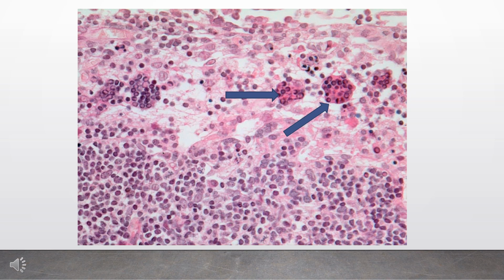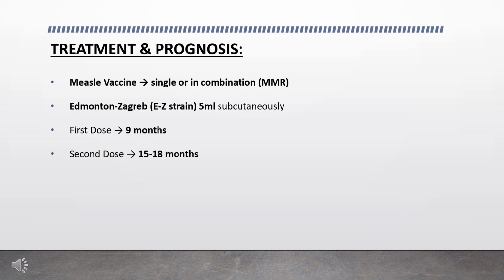in the lymph nodes. Now we'll see the treatment of measles. Measles vaccines are available as single or in combination, that is MMR. Edmonston-Zagreb strain, that is EZ strain, 0.5 ml of vaccine is given subcutaneously. Age of vaccination is 9 months and a second dose should be given in the form of MMR at 15 to 18 months for adequate immunity.